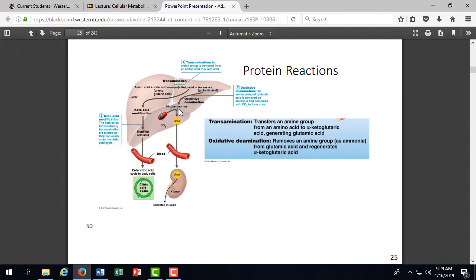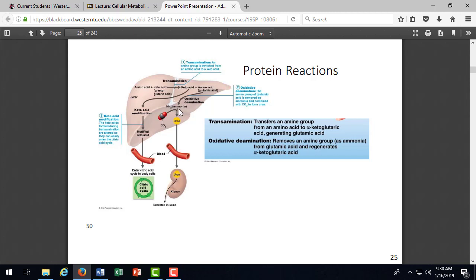So we have people that come in to the ER that have been found passed out in their home for days, brought in by a family member or a neighbor, and they have a lot of fluid build up because of damage to the liver, and that's a whole other issue we'll talk about later. But the liver's shot, so when they eat proteins, when they eat a turkey sandwich, that turkey is broken down into the amino acids, which then are converted to ammonia, but it builds up because the liver can't convert it to urea. And then we have to give them a medicine to get that ammonia out of their blood.